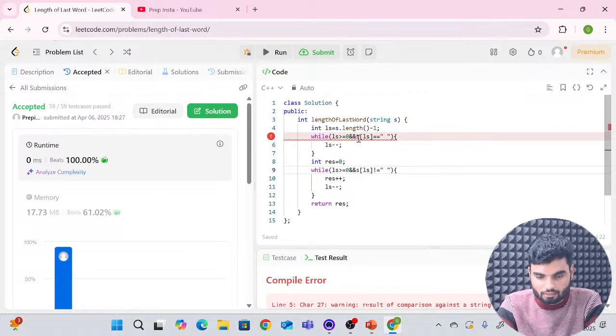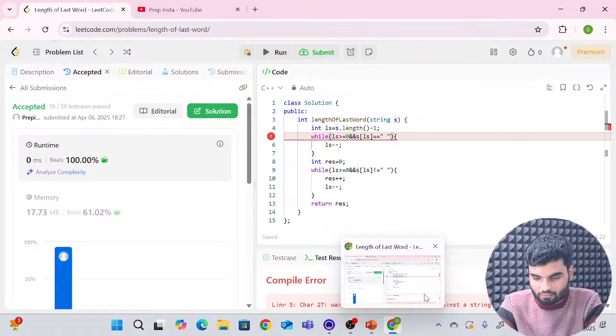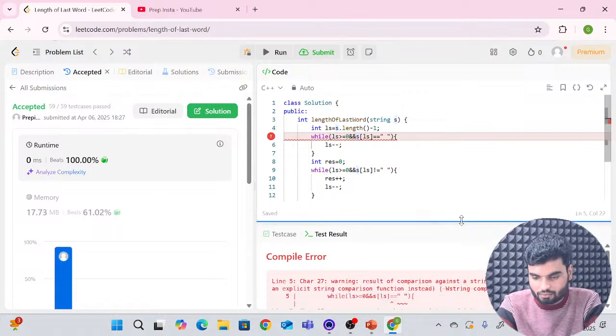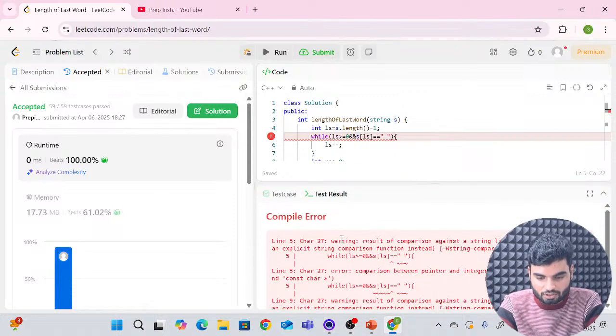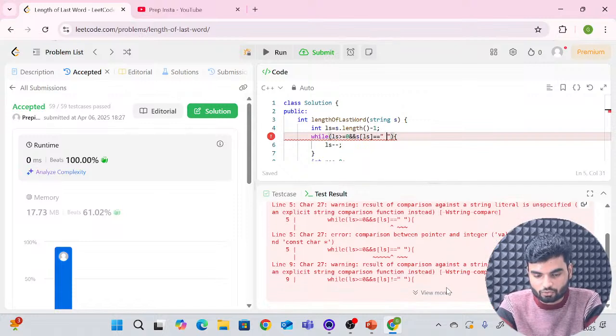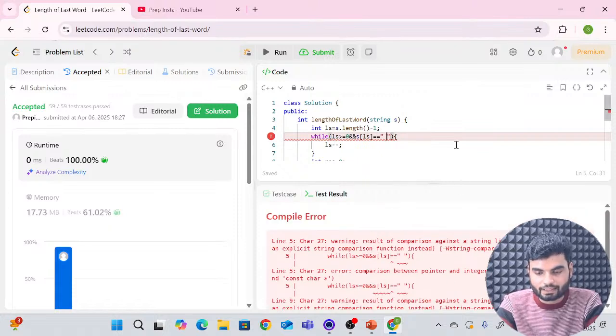While I'm just result of comparison letter unspecified, use an explicit comparison. Okay, so the thing is we are trying to compare with the space. That is the problem. It's not comparing it anyway. Is that a thing? Comparison between pointer and value type. That character. This should be the only thing.